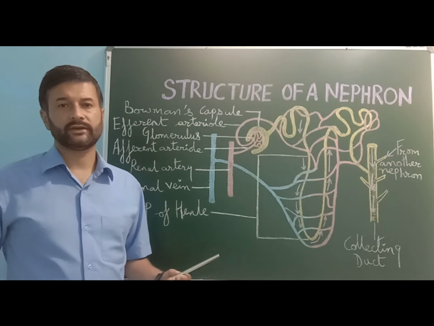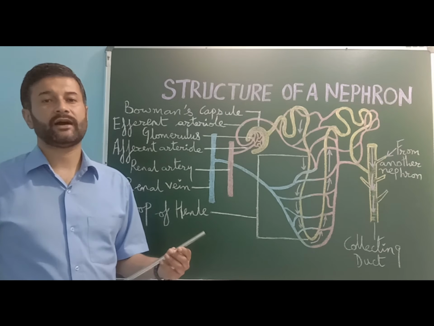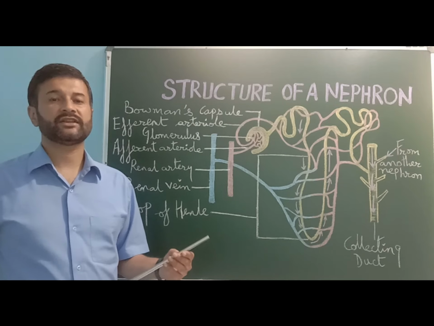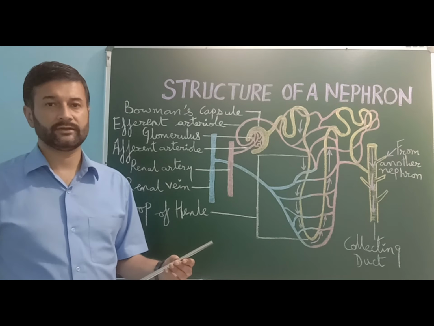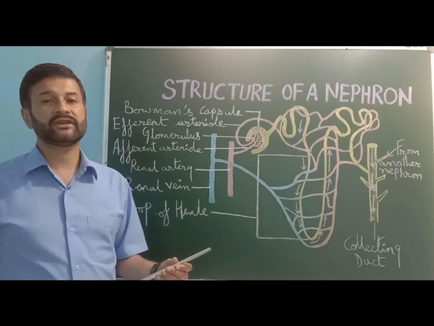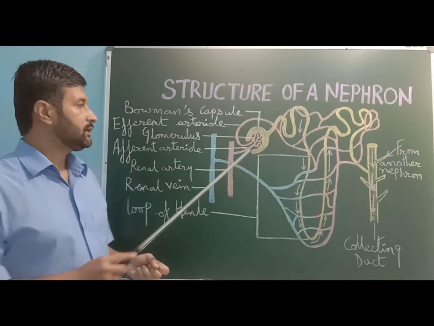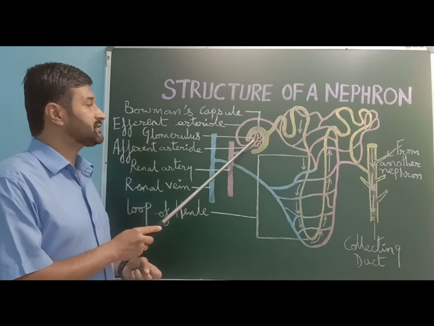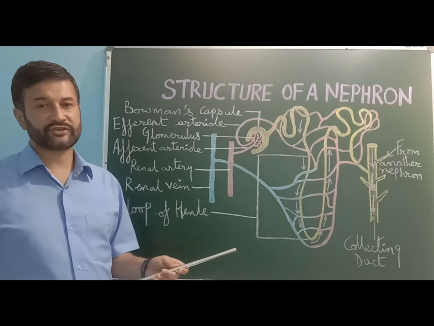Formation of urine. Nitrogenous wastes such as urea and uric acid are removed from the blood in the kidneys and are excreted out in the form of urine. So now let us see how the formation of urine takes place in the nephron. In a nephron, ultrafiltration of the blood takes place in the glomerulus, which is known as glomerular filtration.